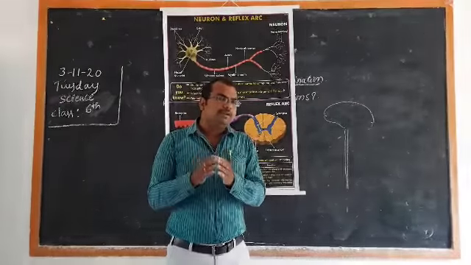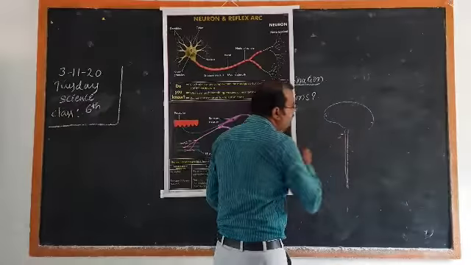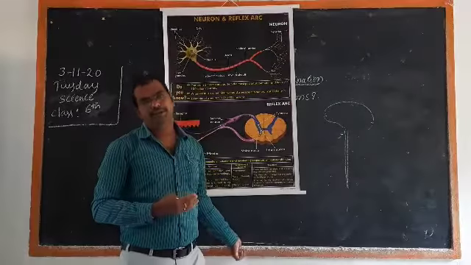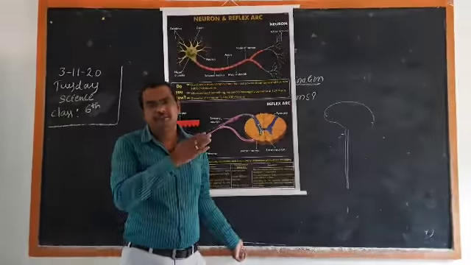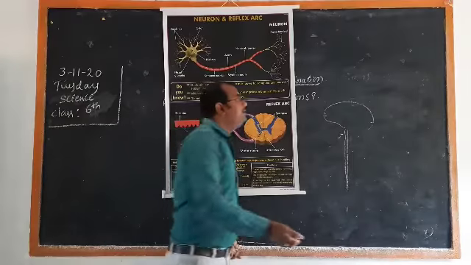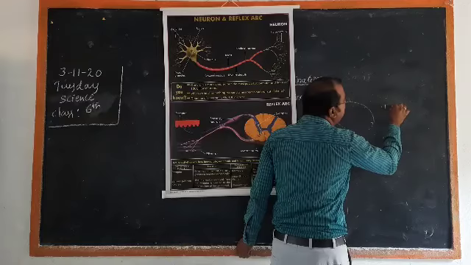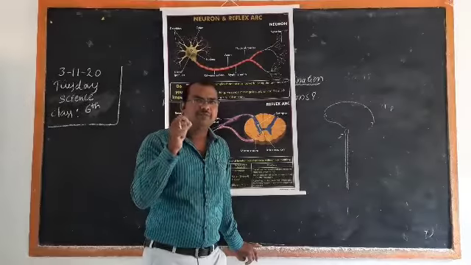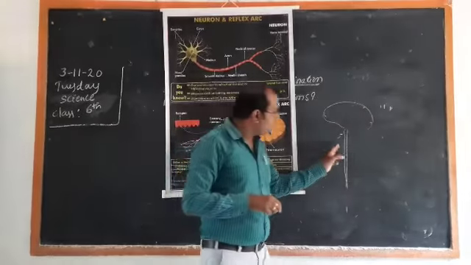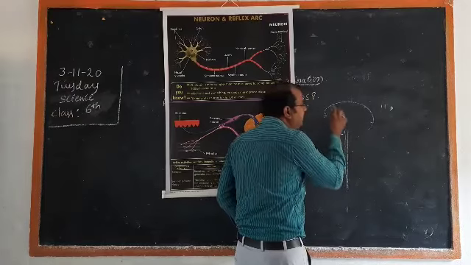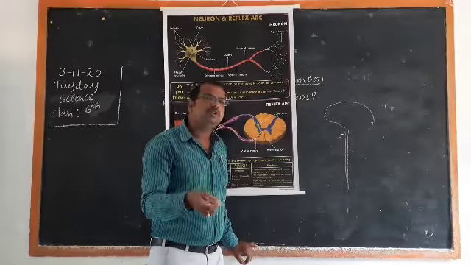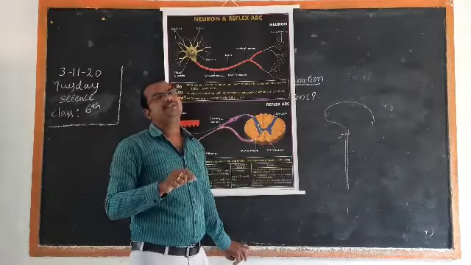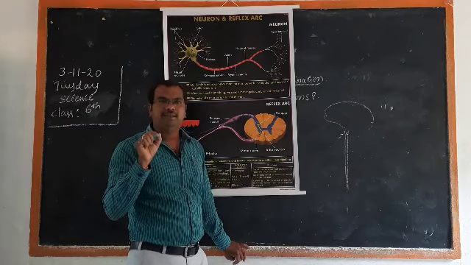Why? Because in the spine, there are different kinds of nerves in our body. There are 31 pairs of spinal nerves, which are divided into different parts of our body, and there are 12 pairs of cranial nerves. Cranial nerves are those which arise from the brain. All these nerves meet at one particular place. Where do they meet first? They meet in the spinal cord. So that particular place is responsible for controlling these reflex actions.